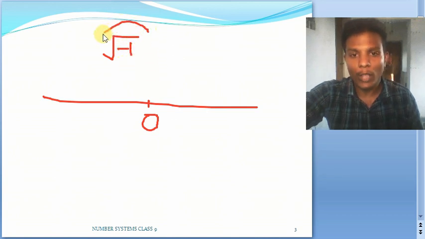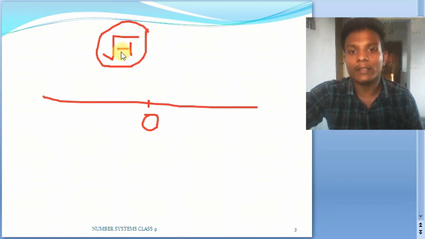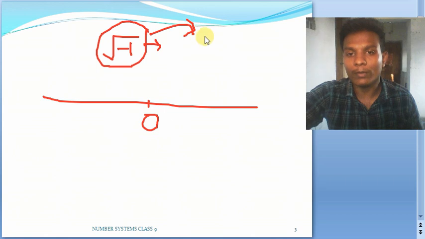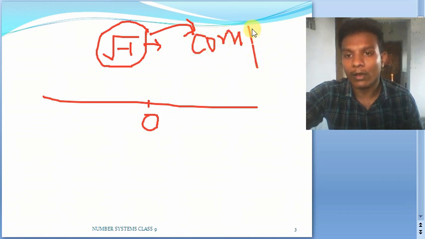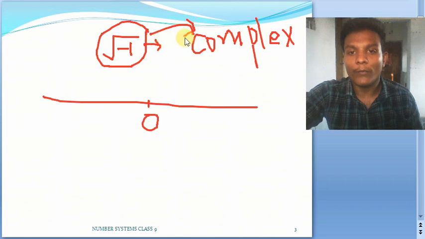You have been continuously told that the square root won't be defined for a negative number, but in this case we will be having negative square roots also. So these numbers will form a complete set of new numbers which we call complex or imaginary numbers. So they are complex in nature. That means we won't be finding them on the real number line.